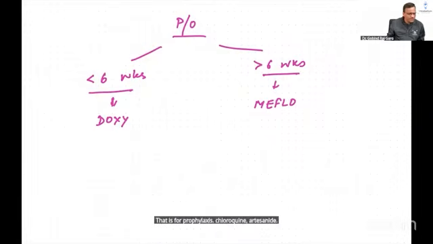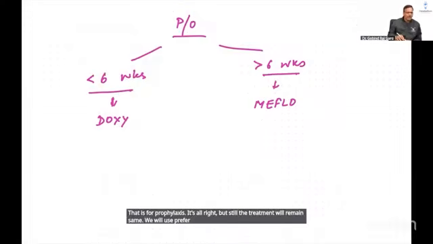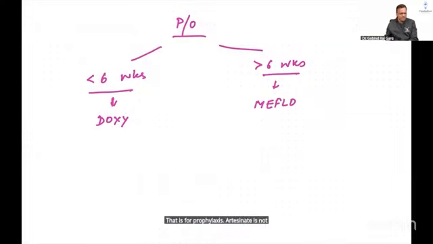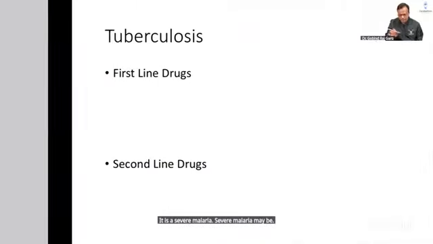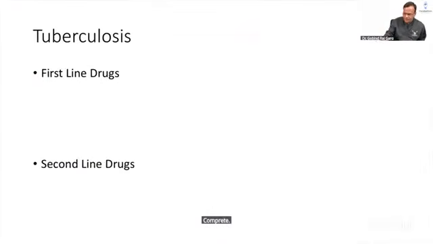Yes, it's all right, but still the treatment will remain the same. We will prefer chloroquine only. Artesunate is not preferred in first trimester unless it is severe malaria. Okay, coming to tuberculosis, first line drugs for TB.